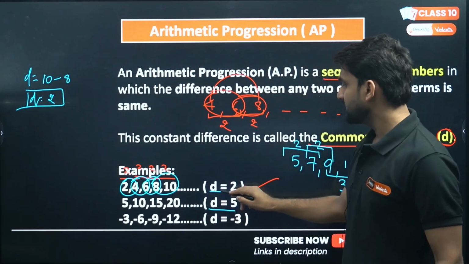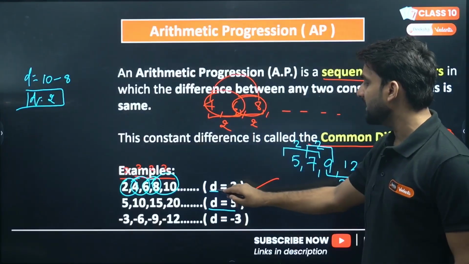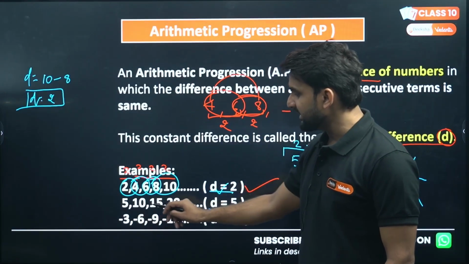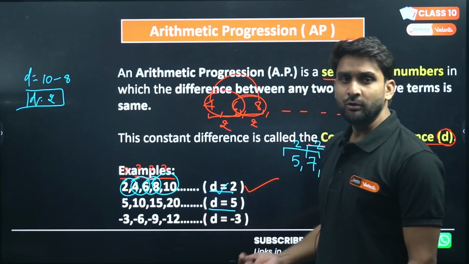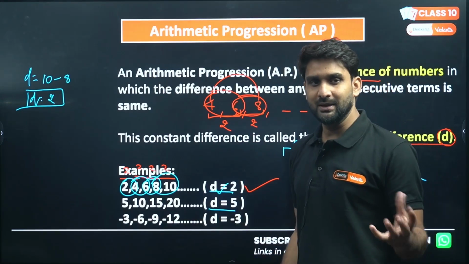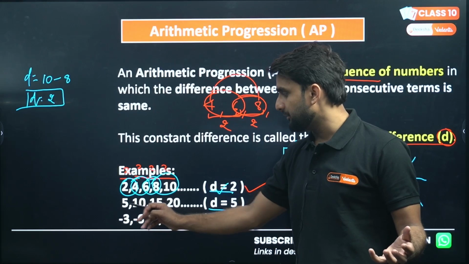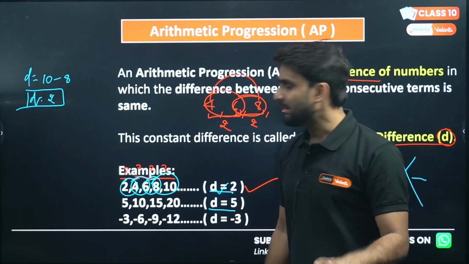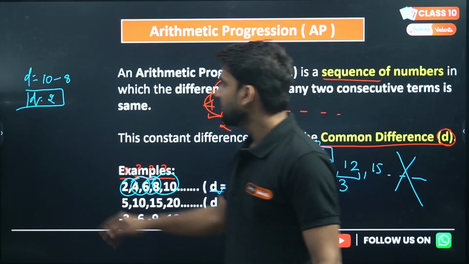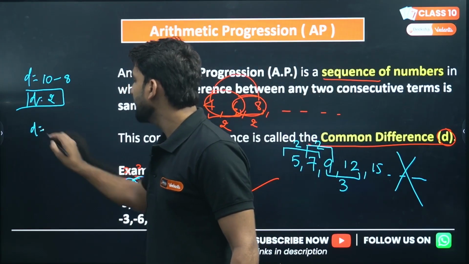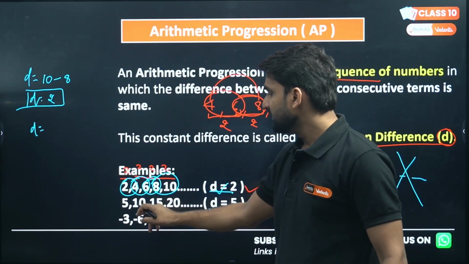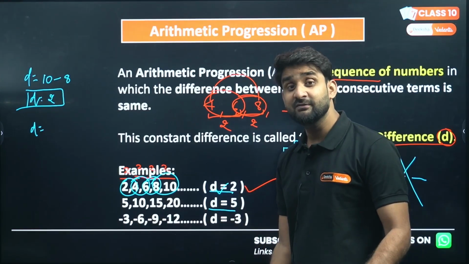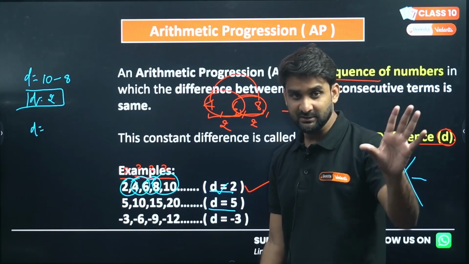And here the difference is already given to you all, my dear lovely kids. If I ask you what is the common difference in this AP, what you need to do is just take any consecutive pair. Either you can take the pair of 5, 10, or 10, 15, or 15, 20. You are free to take any pair. So I am taking the pair of 10 and 15. Which number is the succeeding value? 15 is succeeding and 10 is the preceding value.